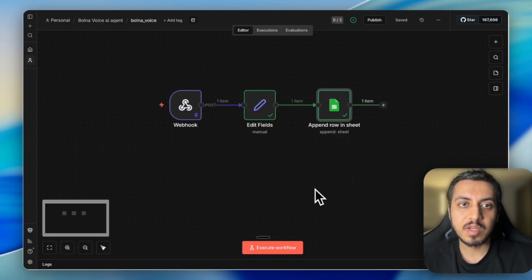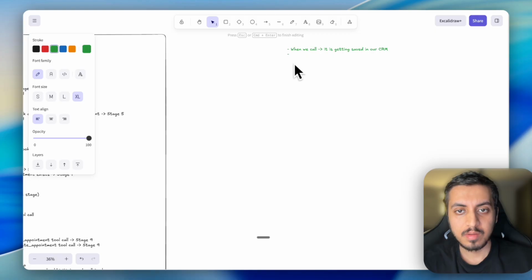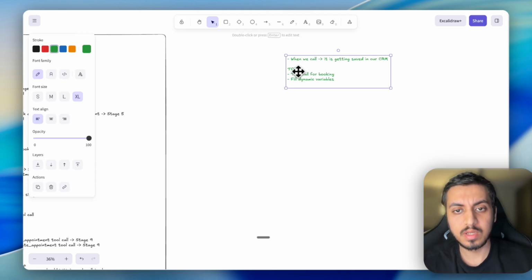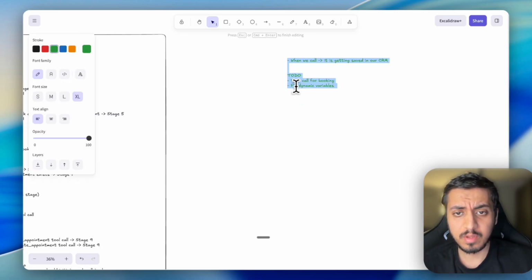So one thing we have established. To do: tool call for booking. And these two things are remaining. We now need to do the tool call for booking and fill dynamic variables. So let's just start with fill dynamic variables first.